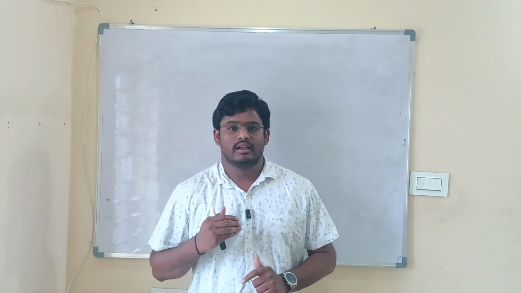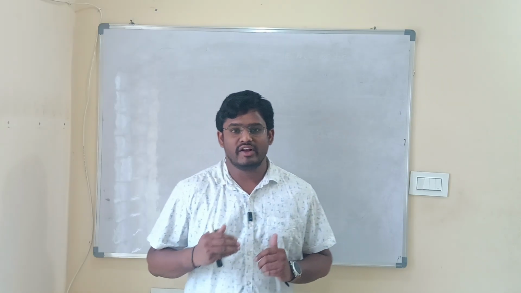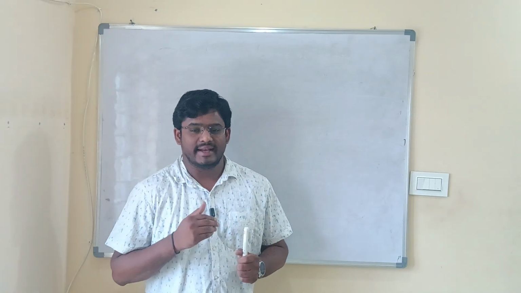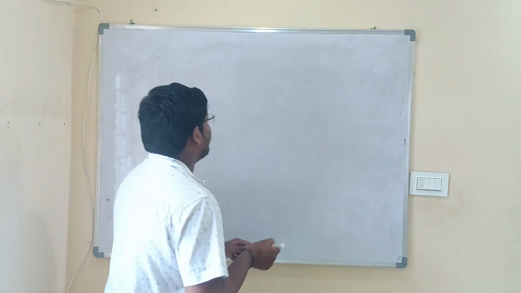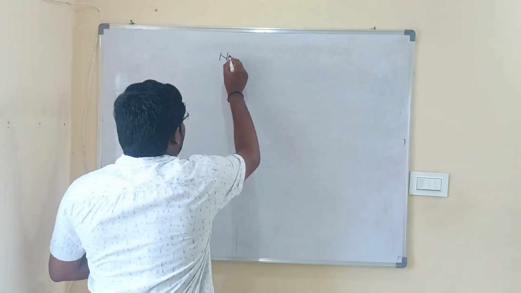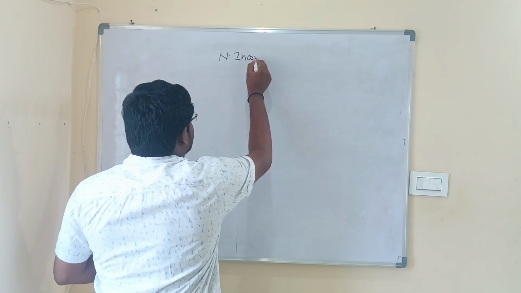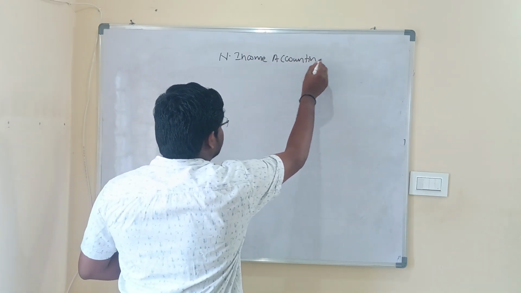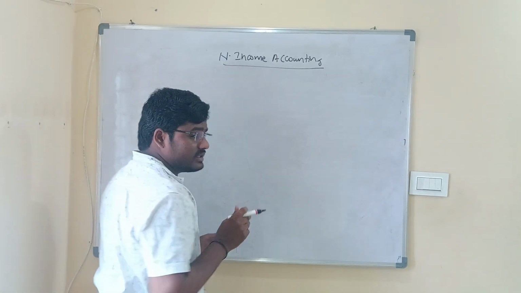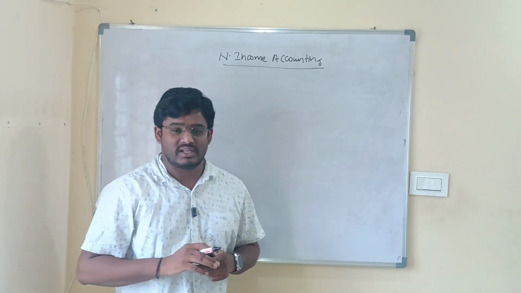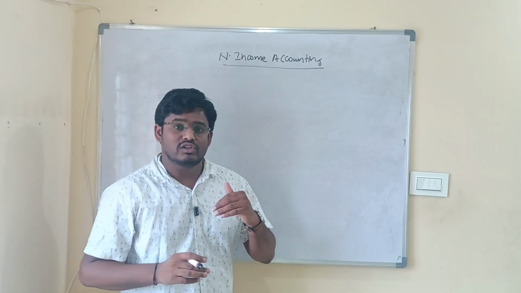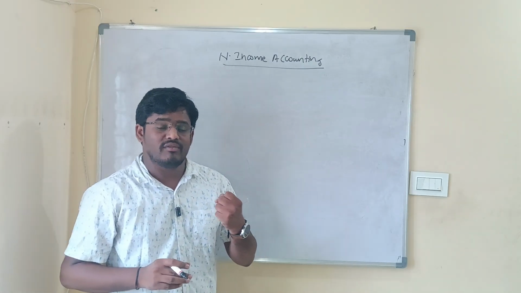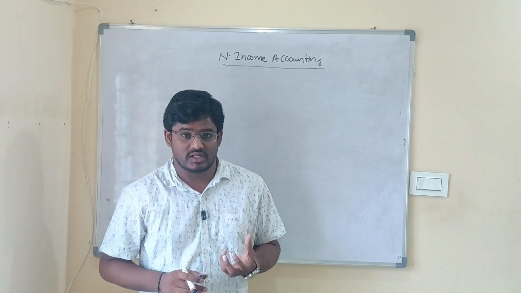We have started different videos on the chapter of national income accounting. In fact, in the last videos, we have discussed the concepts like the four major economic sectors. We have discussed the concepts of circular flow of incomes and expenditures. We have also discussed the concept of the four factors of production.